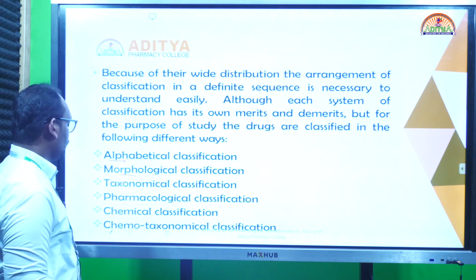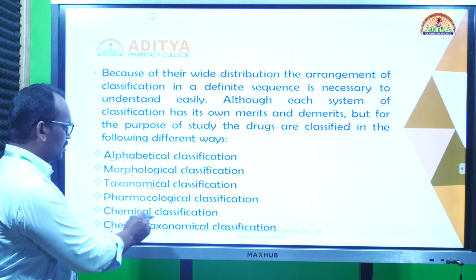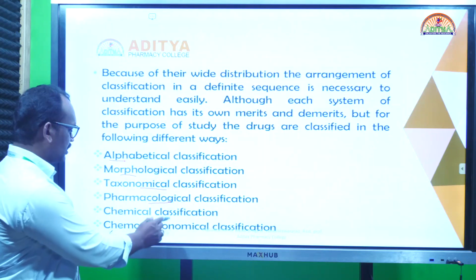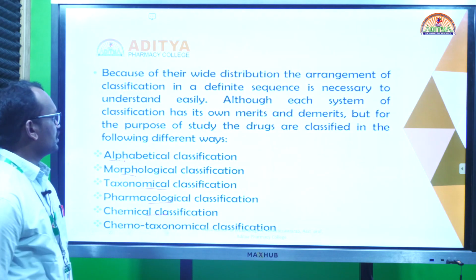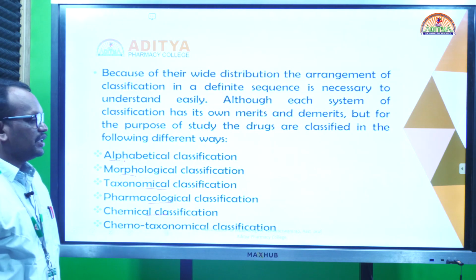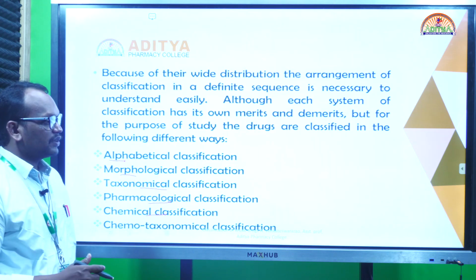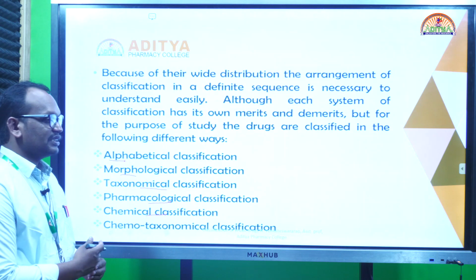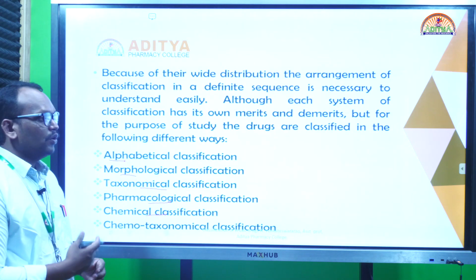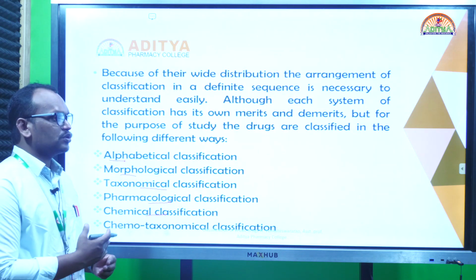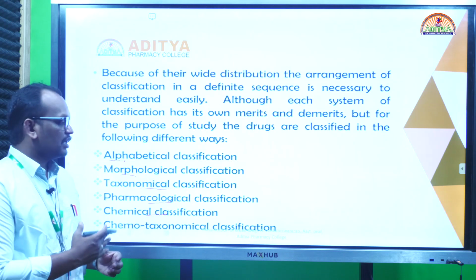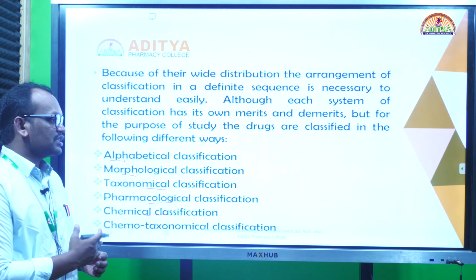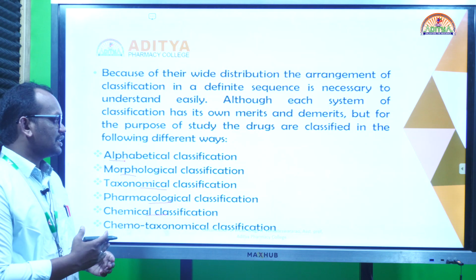Morphological, alphabetical, taxonomical, pharmacological, chemical and chemotaxonomical classification. There are various systems of classification, and each has its own advantages and disadvantages. To study these crude drugs we need proper grouping, which is necessary for understanding and easy study.